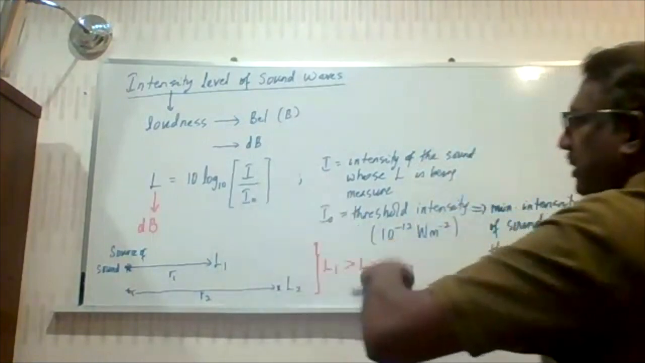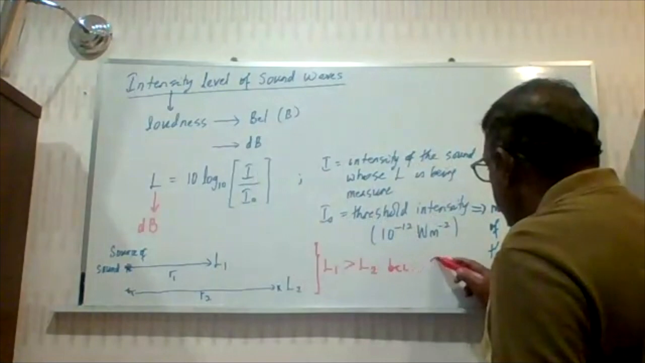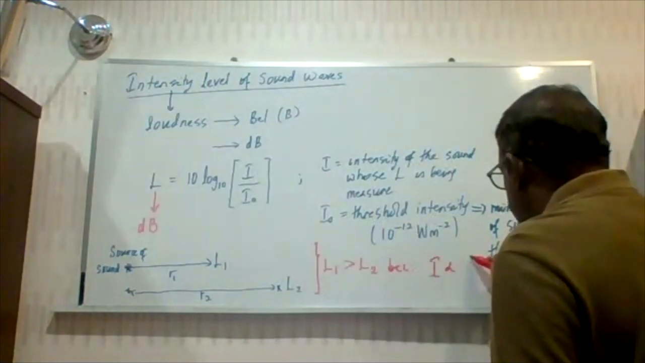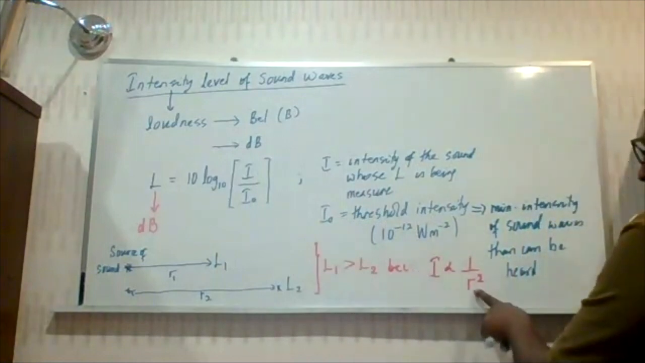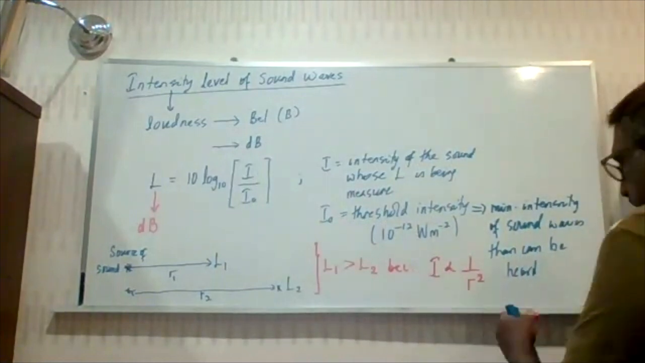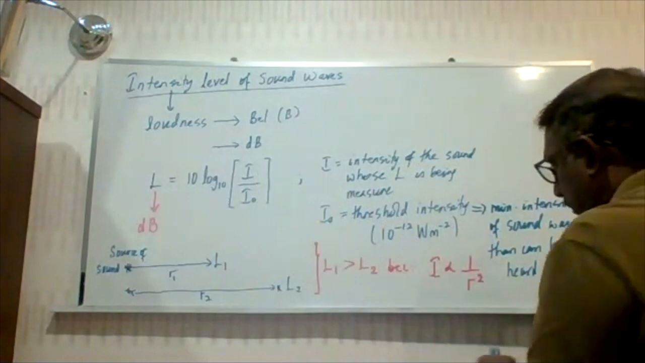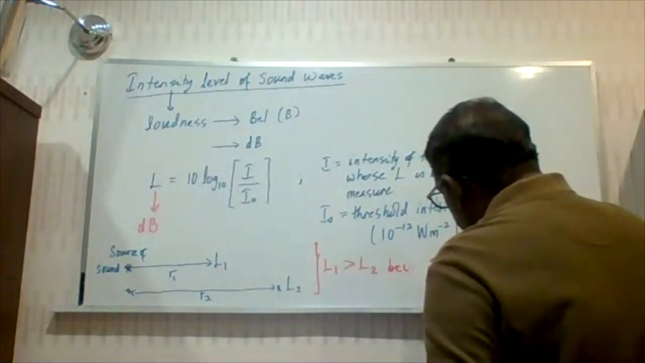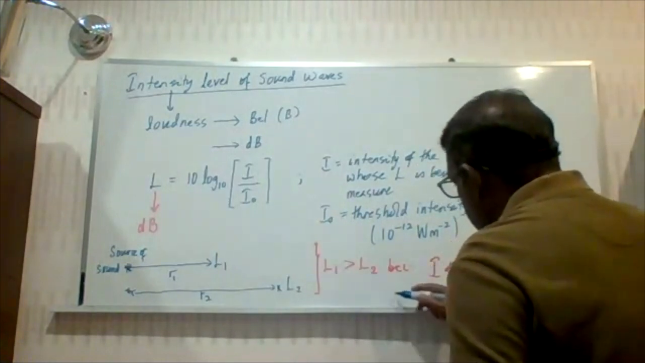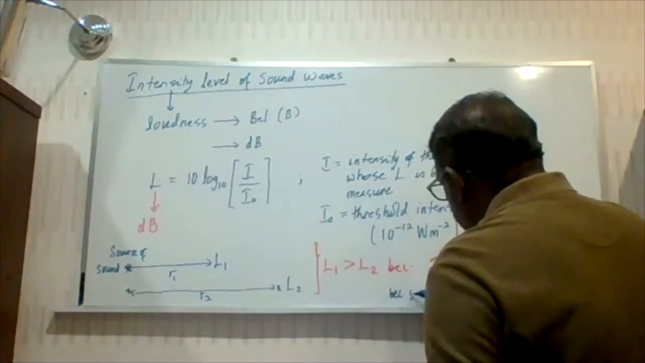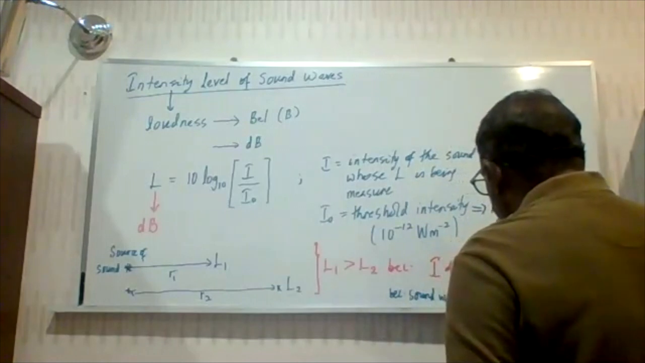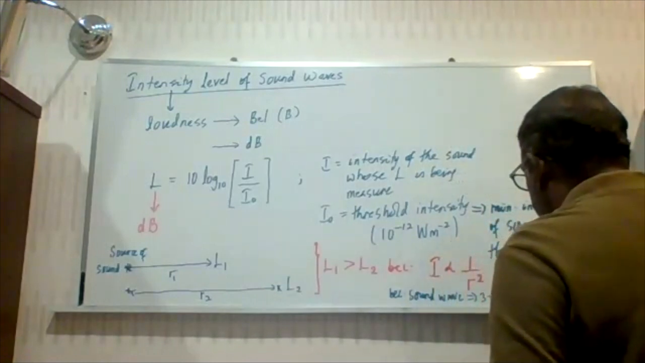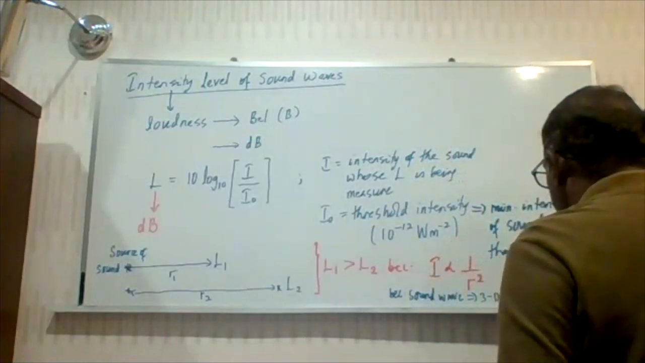This one you have already learned in the previous lesson, because I is inversely proportional to R squared. Remember, R squared, not R. R squared because sound is a spherical wave. Because sound is a three-dimensional wave, and three-dimensional is a spherical wave. That's why it's R squared.